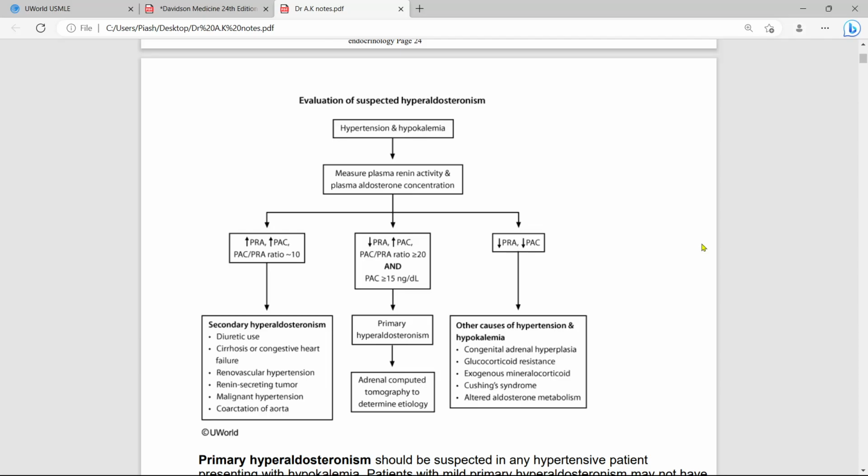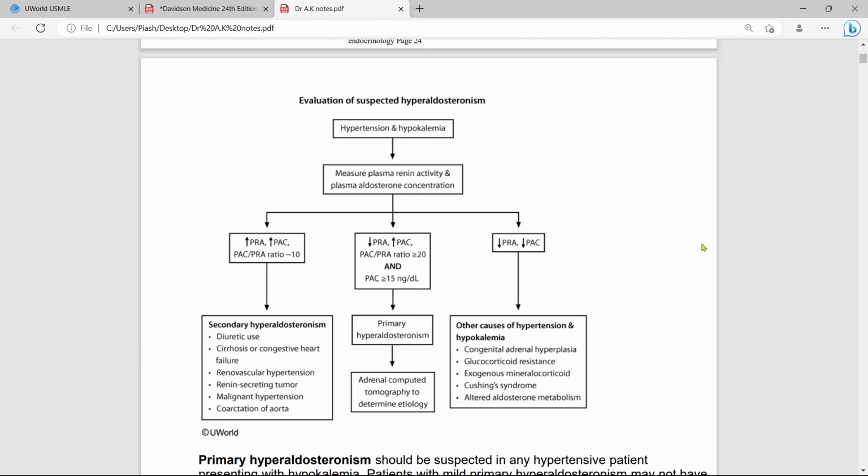Plasma aldosterone is normally suppressed by more than 30%, but in primary hyperaldosteronism it remains elevated, with a cutoff value ranging from 8.5 to 13.9 nanogram per dl. And plasma renin activity remains suppressed.